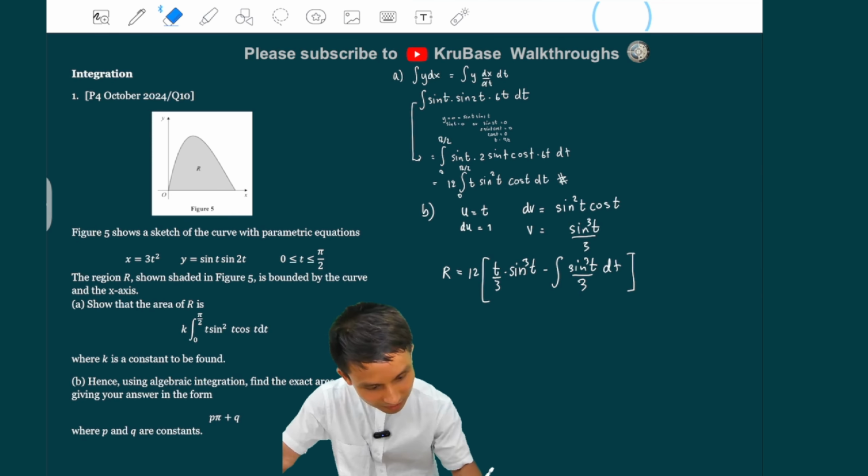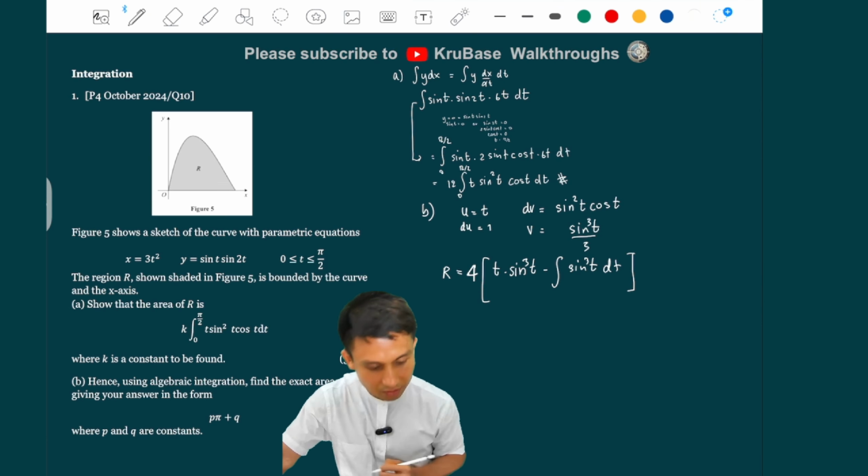Let me just split the third outside. If I split the third here and the third here, I get a third here, I get a third here, and that would just be 4, isn't it? So I get 4 here instead, just to make everything tidy.